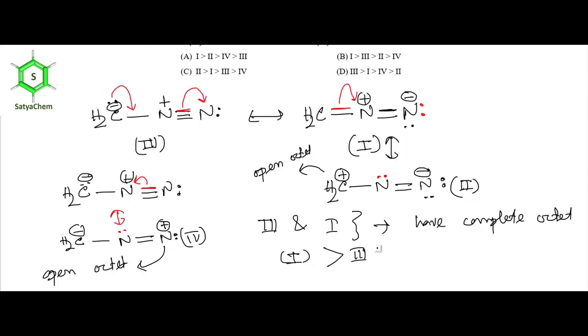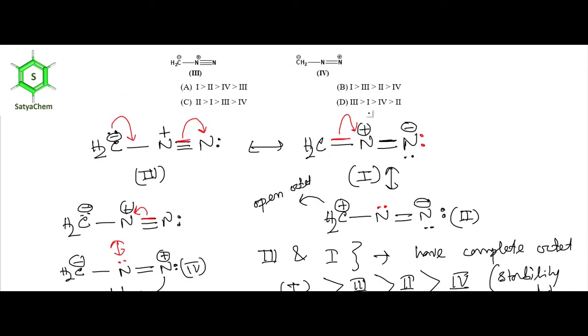So obviously for this reason structure 2 is more stable than structure 4. So 1 greater than 3 greater than 2 greater than 4, this is the correct stability order. So option B will be the correct answer.